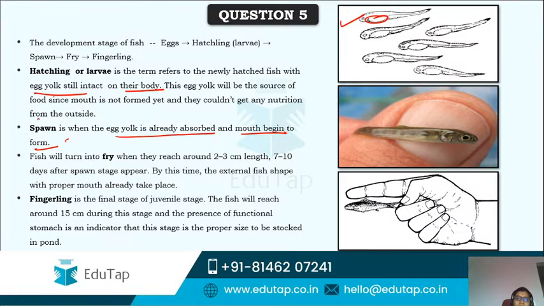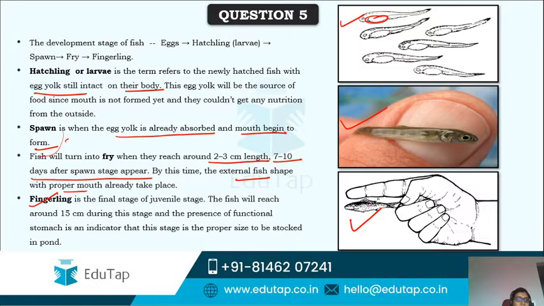But this is generally a very rare term that is used, but 3 major forms are there. One is hatchling, second is fry, and third is fingerling. Fish will turn into fry when they reach 2 to 3 centimeters length and 7 to 10 days after spawn stage appear. By this time the mouth will appear, and it already starts taking external food. Next, fingerling.